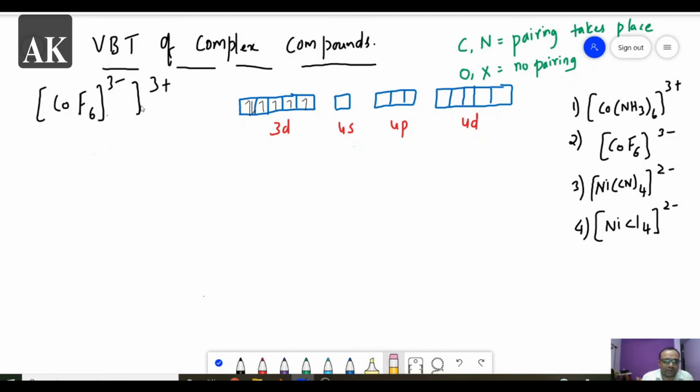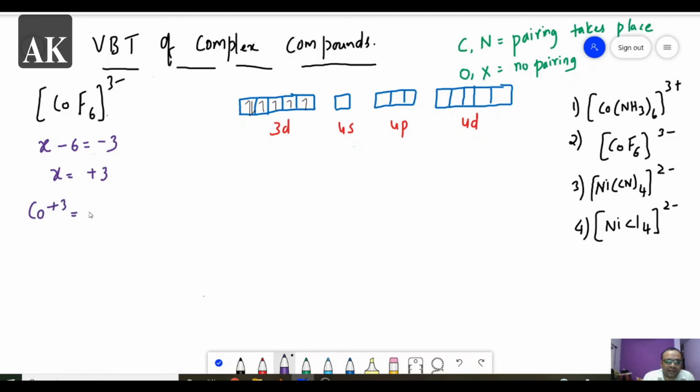So this is the next complex. In this also the first point is to calculate the oxidation state. So now I am finding the oxidation state of cobalt. You take cobalt as x and the 6 fluoride ions, so it is minus 6 equal to minus 3, and x will be equal to plus 3. So this is cobalt plus 3, the same as the first example.